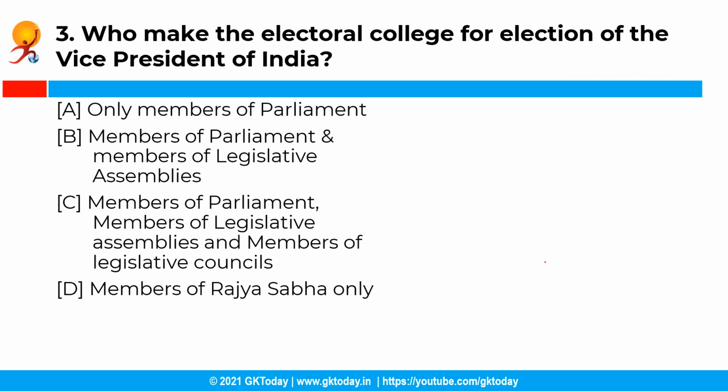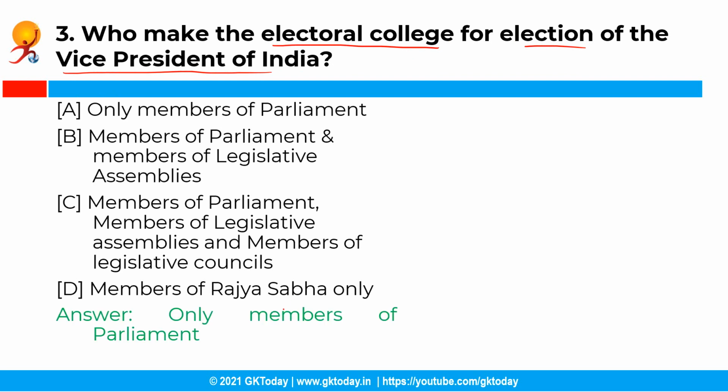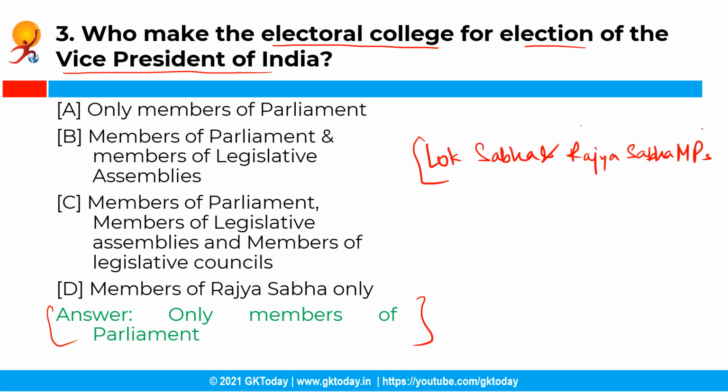Now the next question is, who make the electoral college for election of the Vice President of India? Now you have the following options and the correct answer is option A, that is only members of Parliament. So like the presidential election, the election of Vice President is held via a system of proportional representation by means of the single transferable vote, that is indirect election. However, Vice President is elected by Lok Sabha and Rajya Sabha MPs. The MLAs and MLCs have no role to play here.